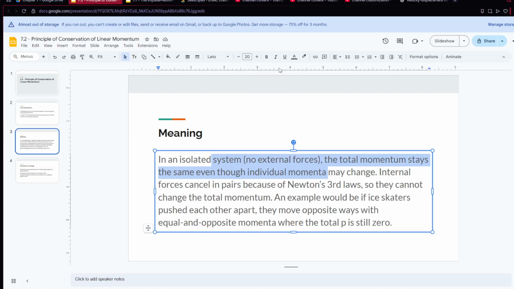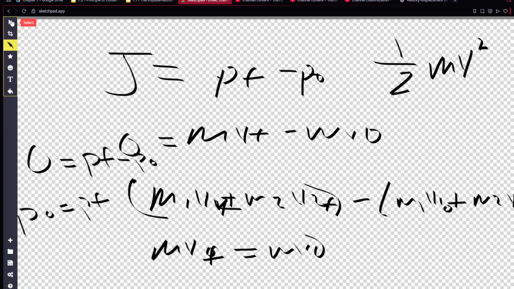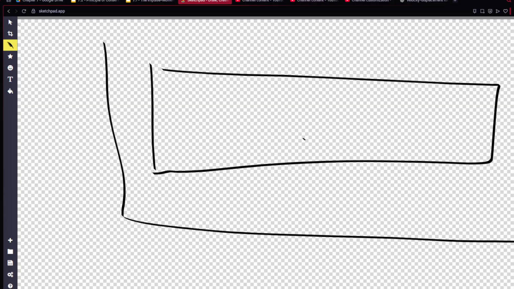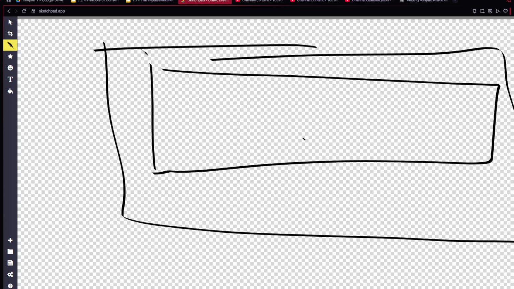So again, like in these two puck systems, let's take this entire system. I actually use an example of skaters here. If we take the ice rink, let's say that it's completely isolated, with bedrock around this area.